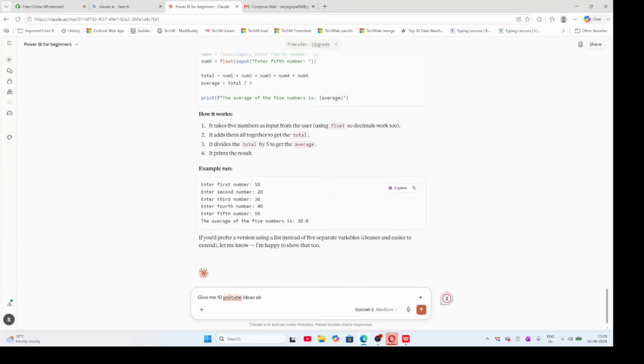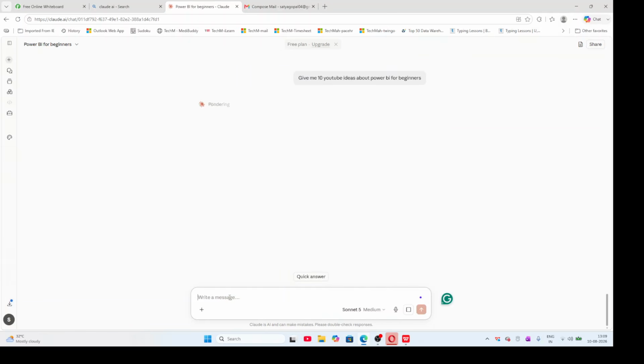If you type like this, about Power BI. If you want to know in your native language, you can type in Telugu or in Hindi. Okay. For beginners. I just want to know in English, so no need to give any language specification. Okay, if you type like this, see here now.